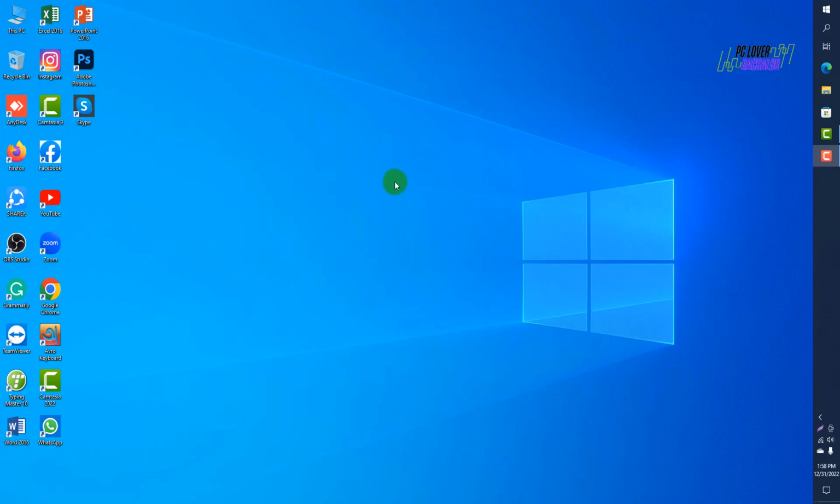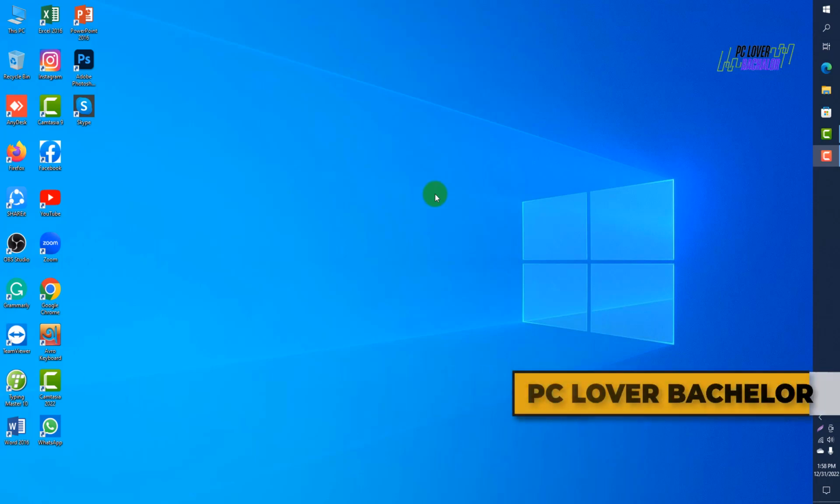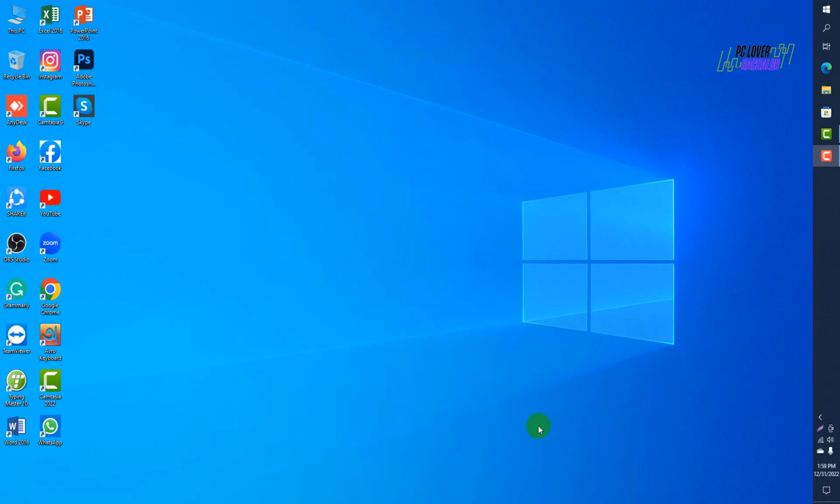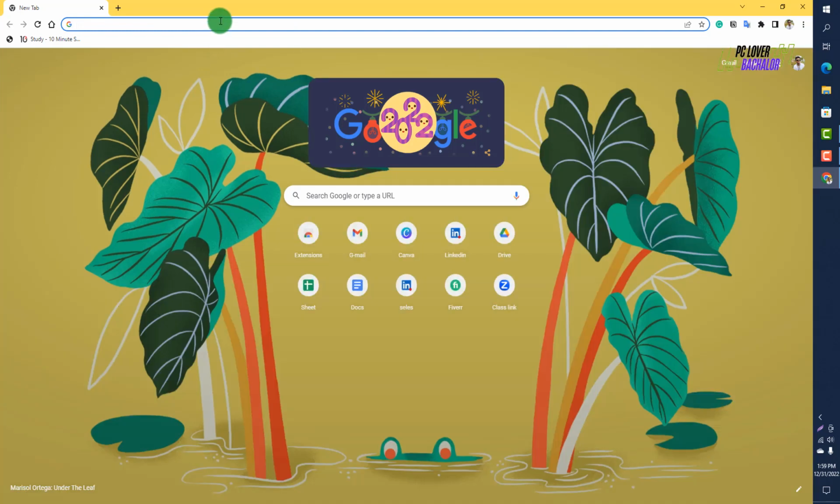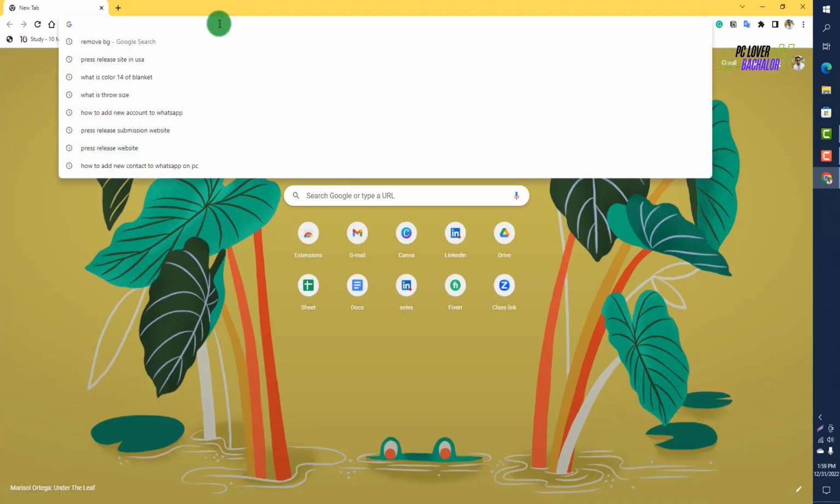So I want to show you how to release news for free. That is press release. Press release means a news releases site that helps you to release your news for free. Okay. So for using press release you have to go to Google Chrome and click it, or go to the Google Chrome and type it here: press release.